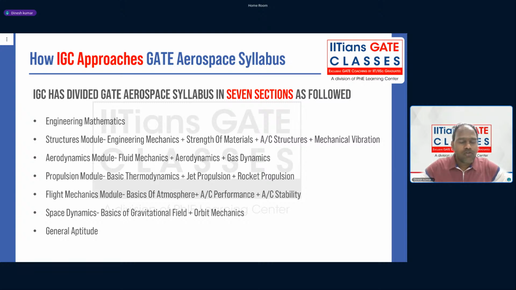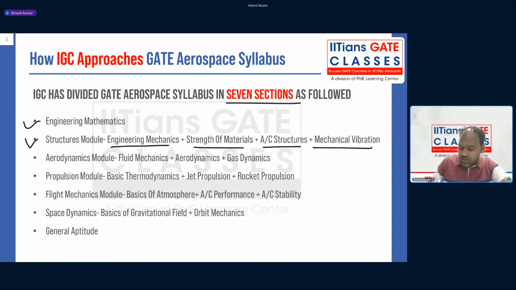And now guys, how does IGC deal with the syllabus? We have divided the whole syllabus into 7 sections, and you can see the first is engineering mathematics, and second is the structures module, which starts with engineering mechanics, strength of materials, aircraft structures or thin wall structure, and then mechanical vibration.